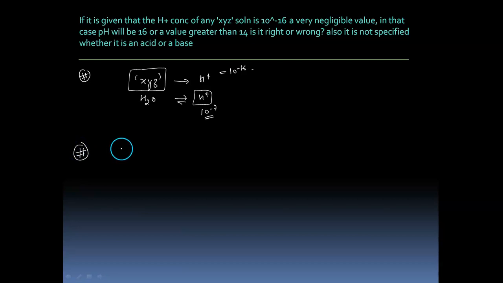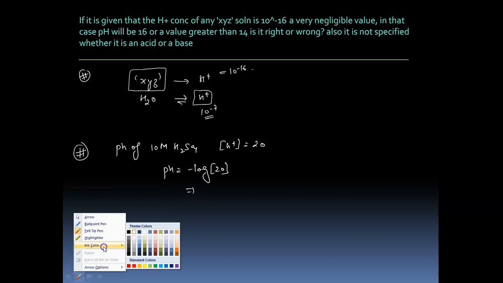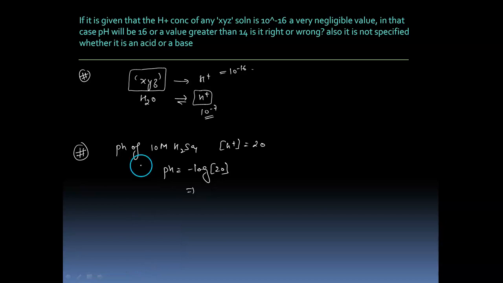For example, if I say what is the pH of 10 molar H2SO4, pH is equal to minus log of H plus ions, right? And let us say H plus ions over here would be 20. So if I find minus log of 20, we can see that the answer is coming out to be negative, which is not so. Now this means that H2SO4, which we assumed was a strong electrolyte, at a very high concentration is not dissociating 100%, right?